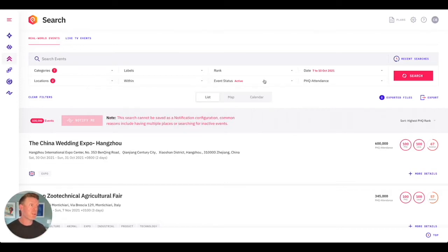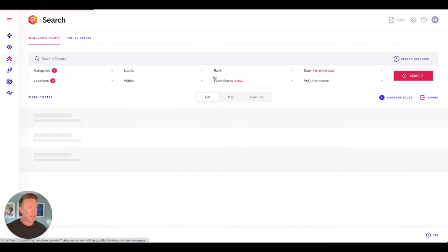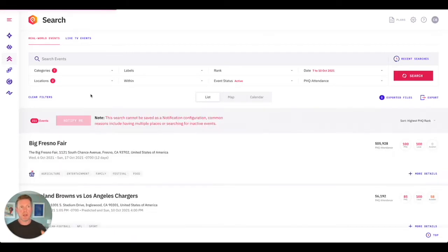You can also search on status. So we can show you all the active events, or if you just want to see where basically demand has probably evaporated because an event has been cancelled, we can do that too. But let's just focus on the active events for now. So if we just go and hit search, this is now going to return a list of events. As you can see, there's 211 events in this particular area.